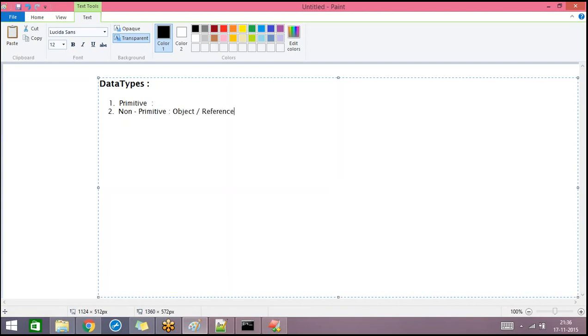And a non-primitive data type is generally called an object or reference data type. These are applicable only for classes and interfaces. If you want to declare a non-primitive data type, you should create an object for that particular class using the new keyword. It can be either predefined or user-defined.